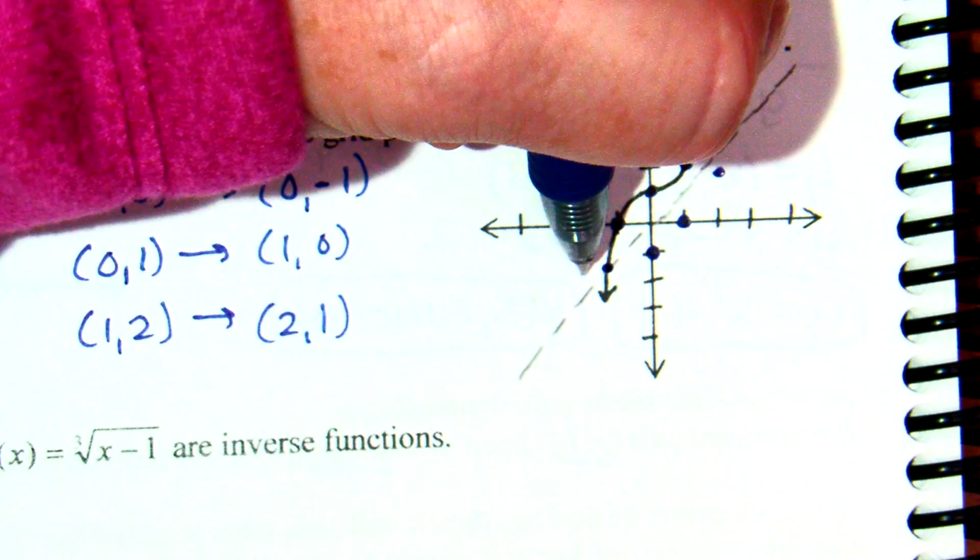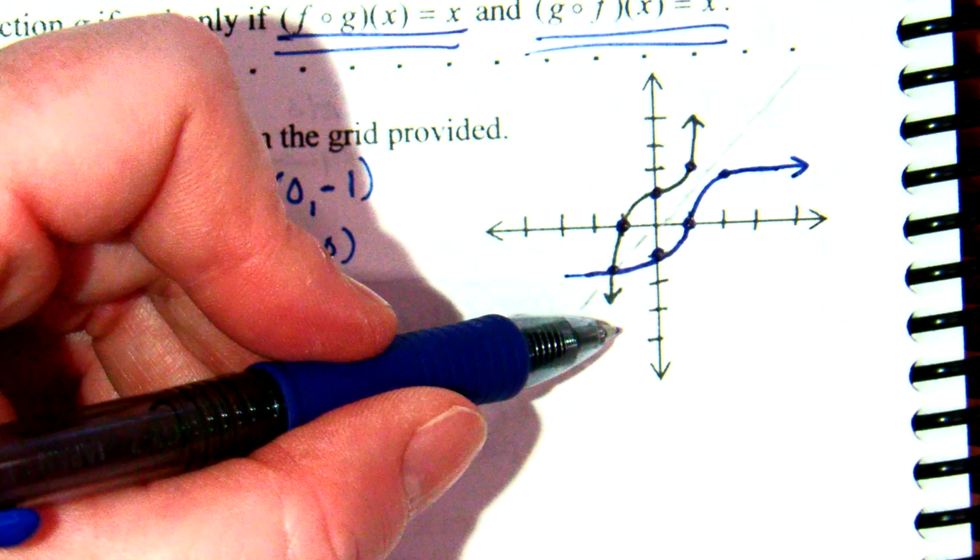The idea is going to look like this. As I go between these two points, notice this is curved out and away from the origin. So this is going to curve out and away from the origin. You basically just reflect it across y equals x. Right here, since this one curves in towards y equals x between these two points, I'm going to curve in towards y equals x on this side. This one goes up and away, which means this one's going to go right and away.